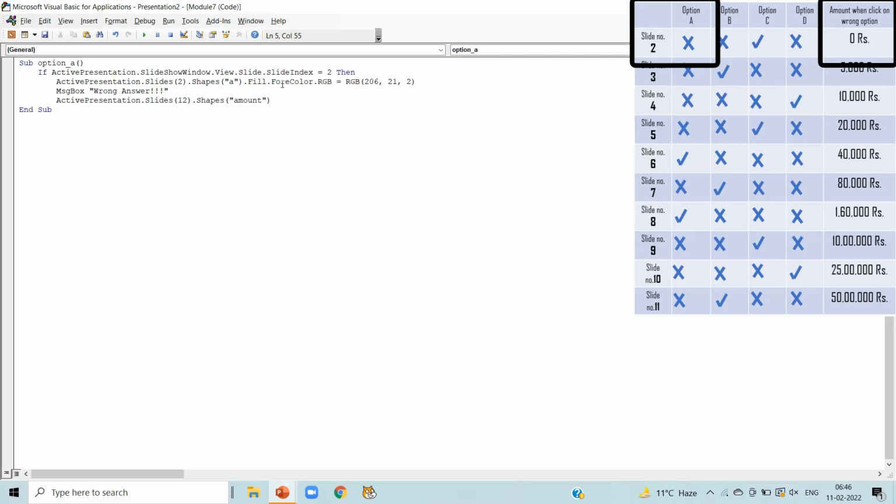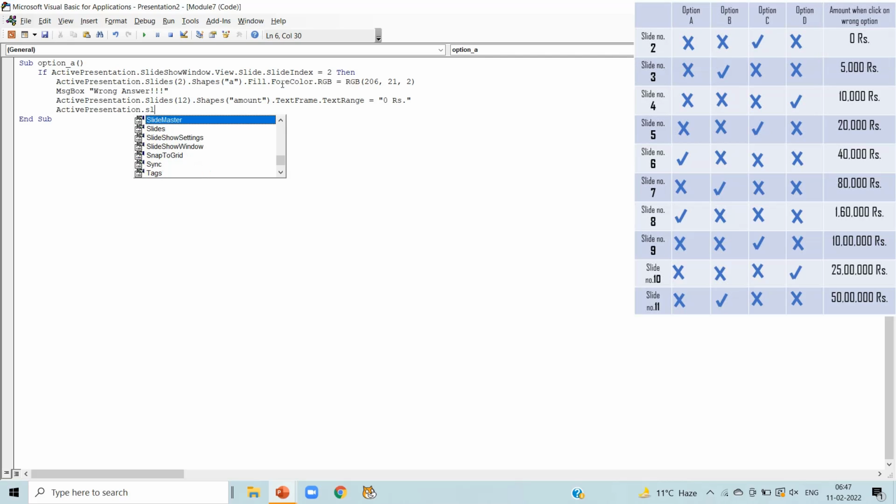amount. On slide number 12, there is a shape amount dot text frame dot text range is equal to. So in the table you can notice amount when we click on wrong option, 0 rupees we get. So we have given the value to the amount shape on slide number 12.